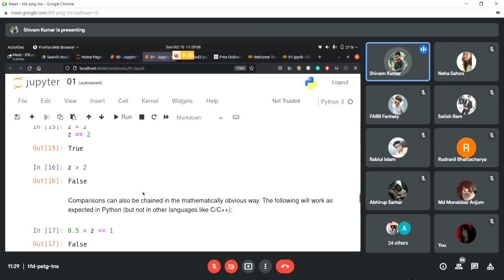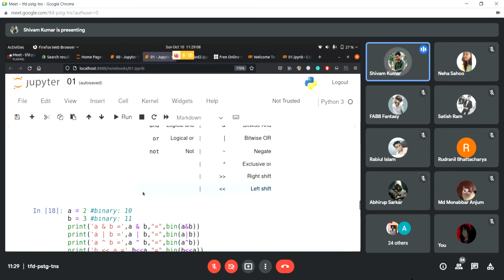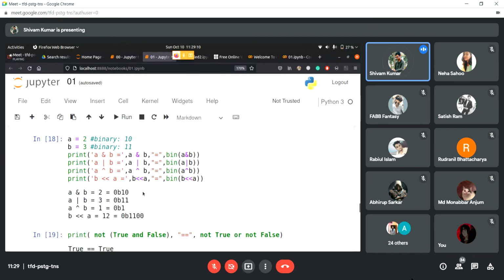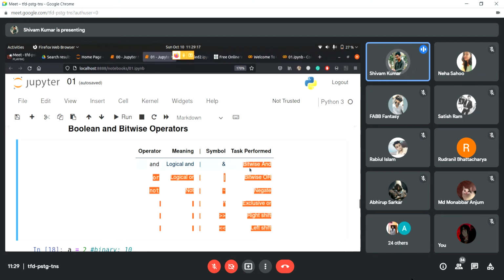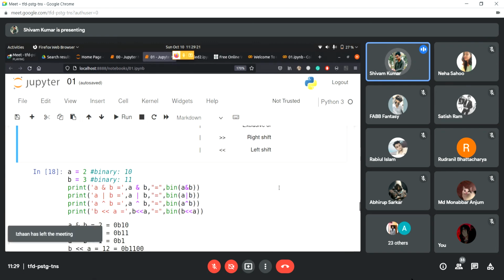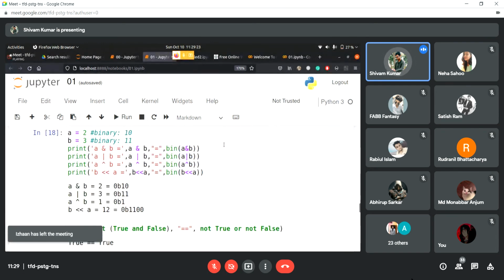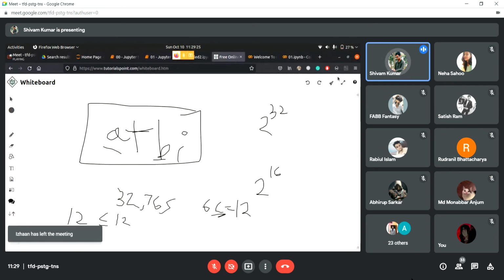Okay, now we'll talk about Boolean, which we also talked about yesterday. So Boolean is nothing but true and false values. You don't have to worry about bitwise and, bitwise or. These are very impractical. You're probably never going to use them, but still I'm just going to brush through it.